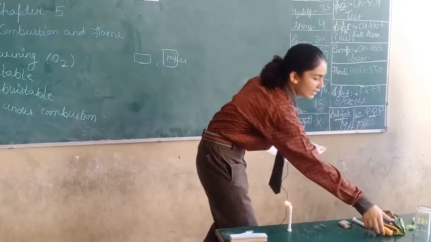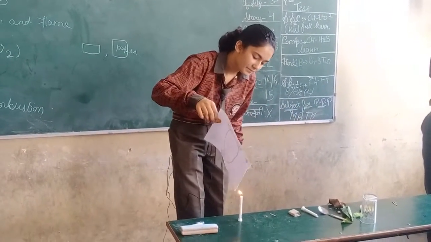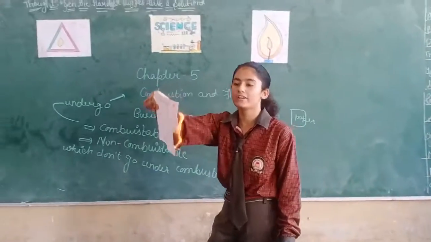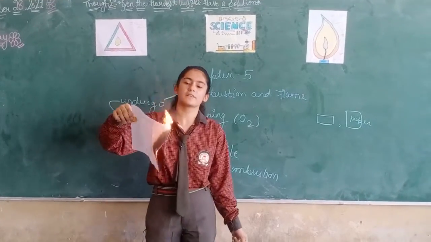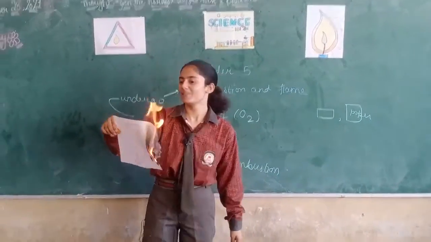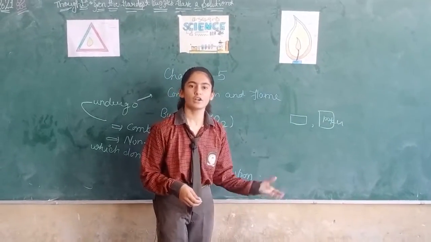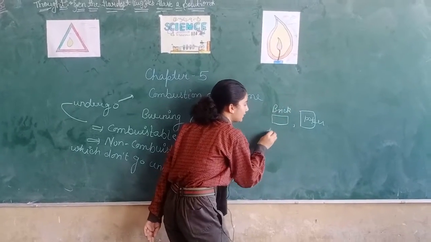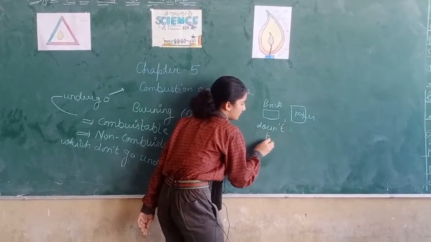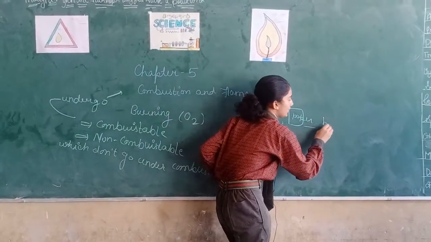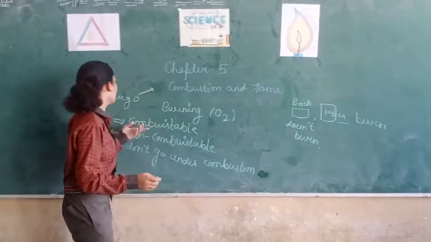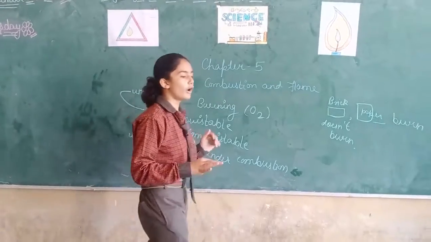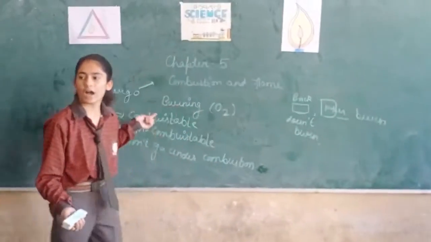But now I am taking a piece of paper. See how fast it gets burned. It undergoes combustion. So it is a combustible substance. So what did you observe? That a piece of brick doesn't burn, but the paper got burned. Why is it so? Due to the presence of combustible and non-combustible substance. Now I will tell you on the basis of ignition temperature how combustion occurs.